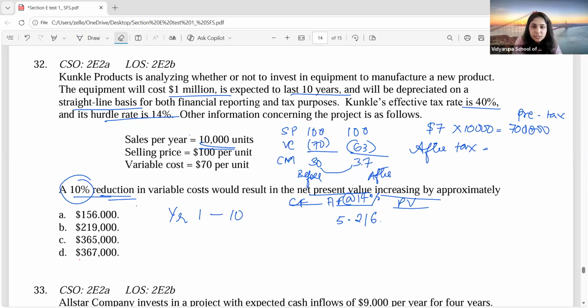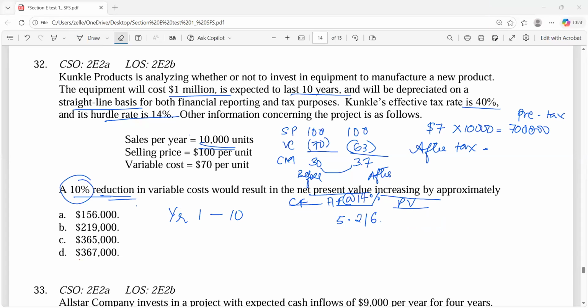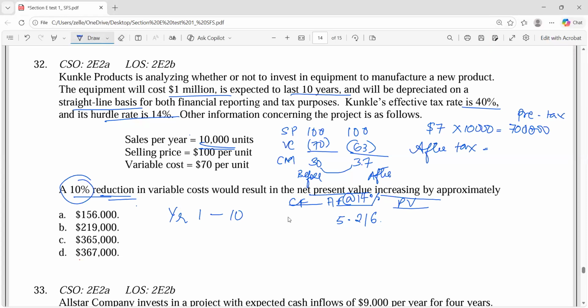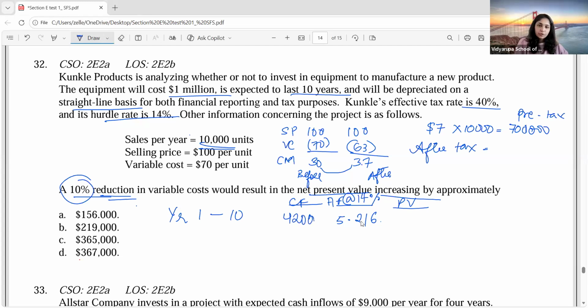And you also have to take the depreciation tax shield into consideration, no? Is there a depreciation tax shield in the question? No, ma'am. So 42,000 into 5.216 is 2,19,072. So this is the increase in the present value. Agreed? Yes, ma'am.